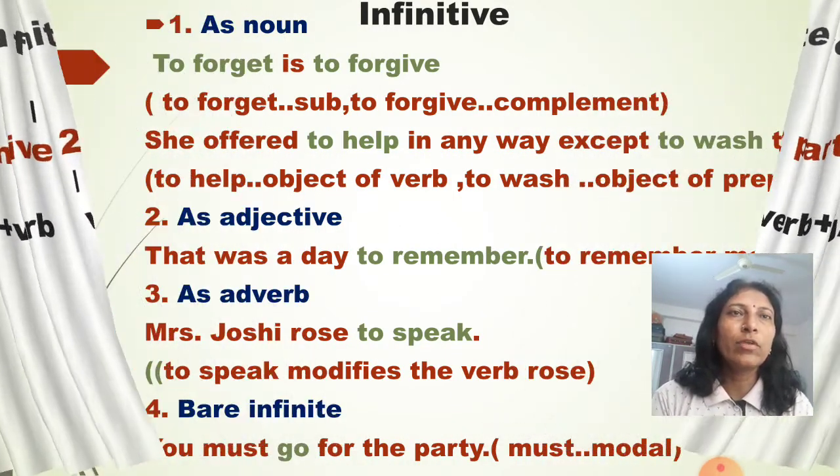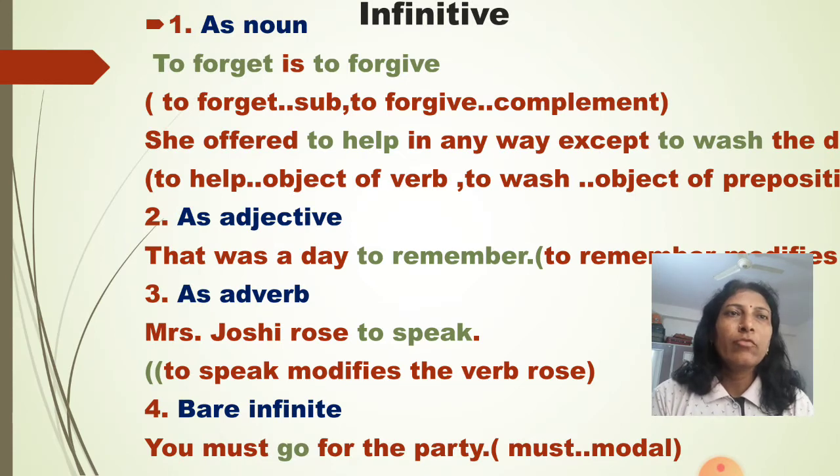Now we'll see infinitive. Infinitive is very simple, to plus verb 1, but it works as different parts of speech, first as a noun. To forget is to forgive. To forget is the noun. To forgive is the complement. She offered to help in any way except to wash the dishes. To help is the object of verb offered, and to wash is the object of preposition.